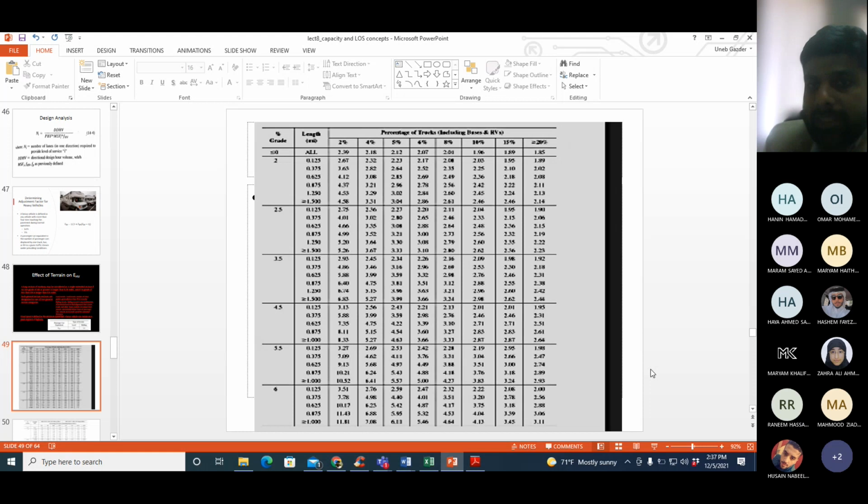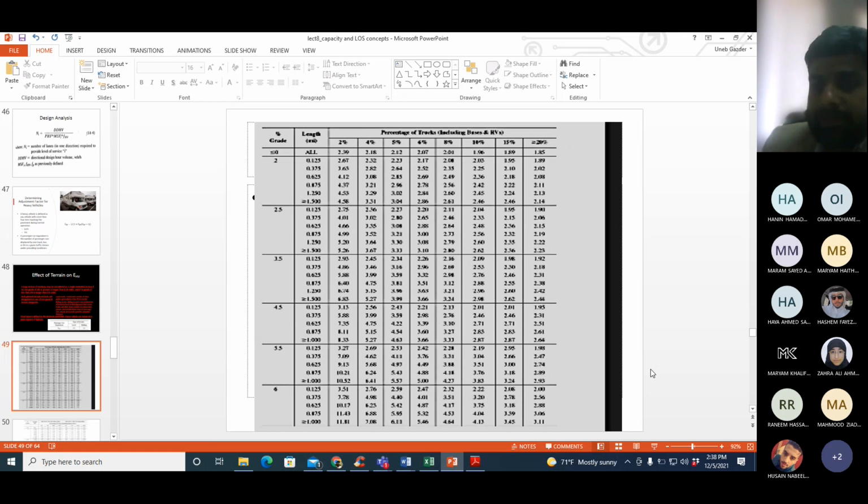The first one is to take it from this table. This table is used if you have a default or normal mix of TTs and SUTs, trailer trucks and single unit trucks, in the heavy vehicles. What is the normal or default mix of TTs and SUTs? 70% SUTs, 30% TTs. 70% are single unit trucks or smaller trucks and 30% are trailer trucks or bigger trucks among the heavy vehicles. That is the normal or standard or default mix.